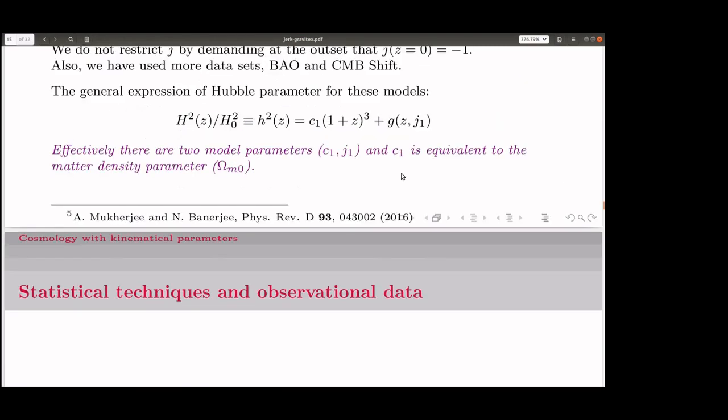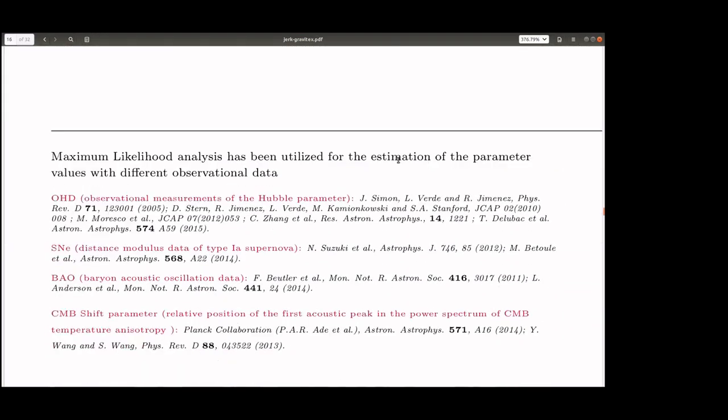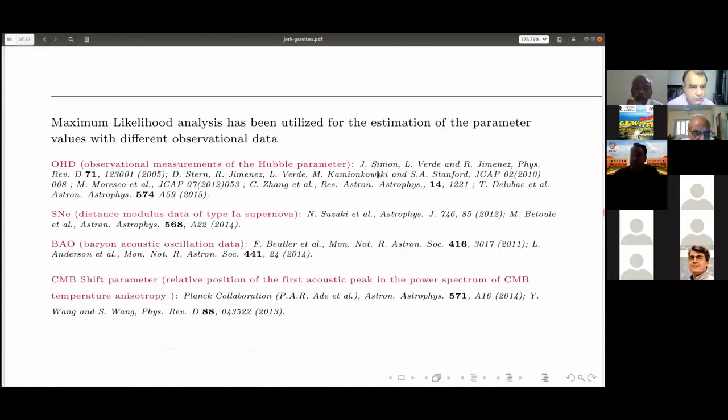So in the four ansatz, there will be four different expressions for this g(z). In what follows, we shall be using observational data. I shall not spend time on what observational data we used, because we shall be mostly dealing with the results and the principle that we want to work with.